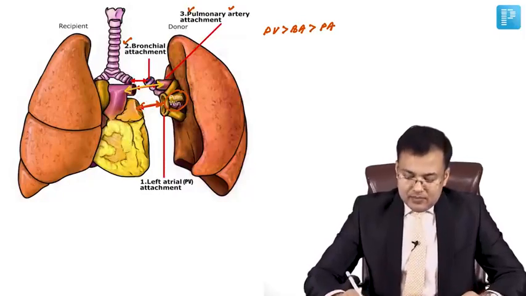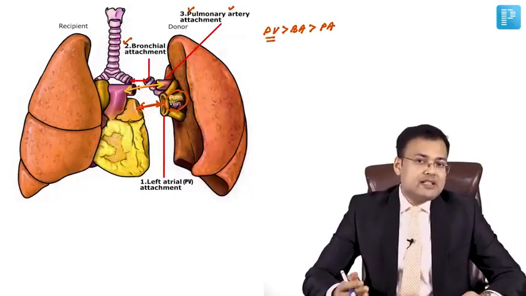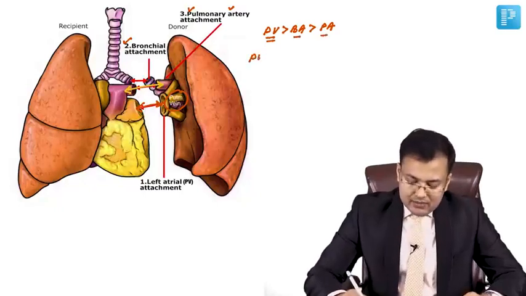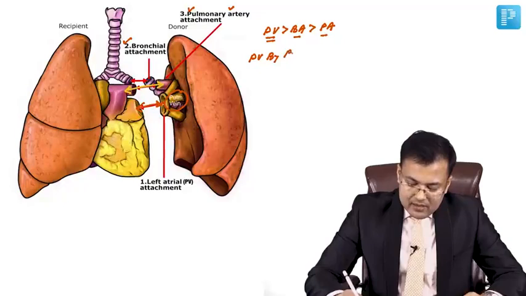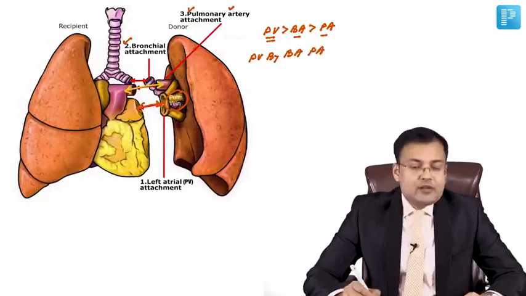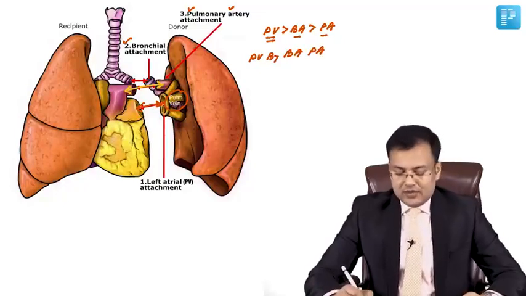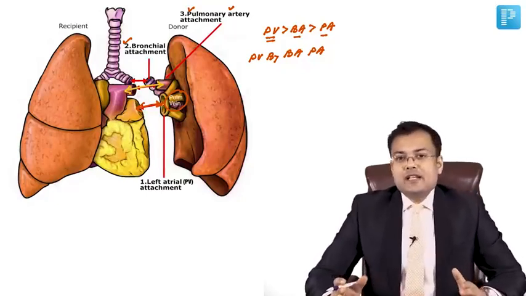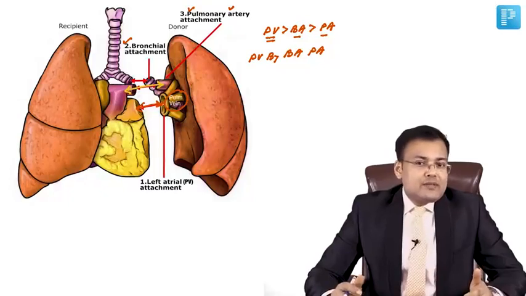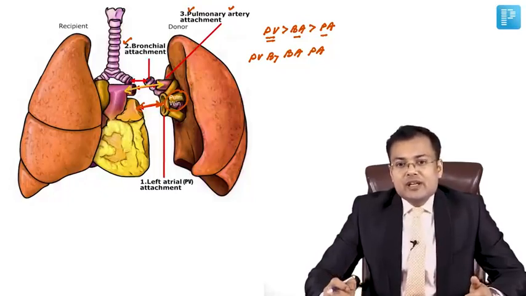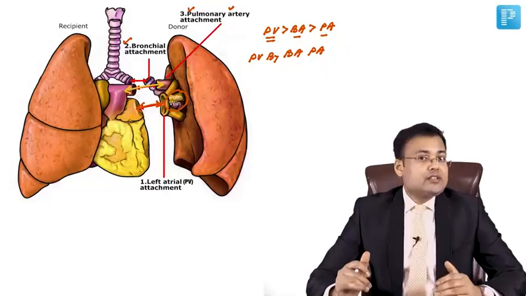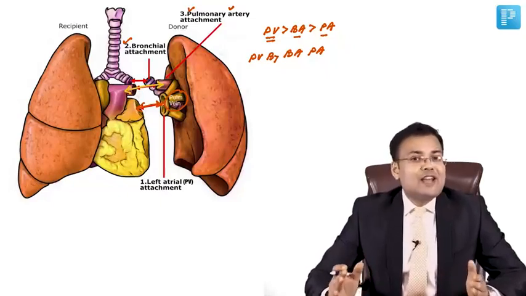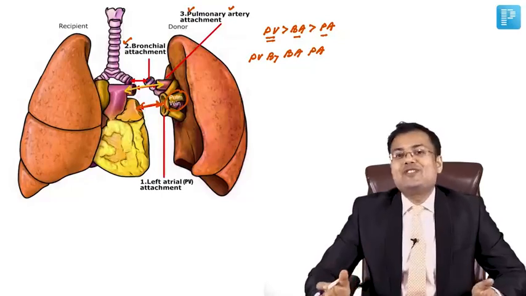So how to remember? The mnemonic is PV by BAPA. PV means first anastomosis is pulmonary vein attachment, second is bronchial attachment, and third is pulmonary artery attachment. So this is the sequence of anastomosis in lung transplantation. These are important questions related to transplantation.